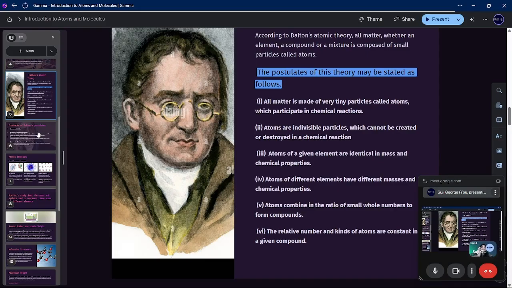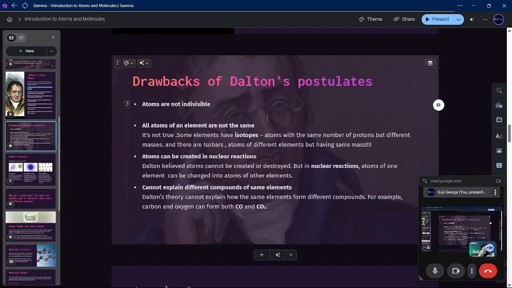Where does the electron come from? So to explain electricity, scientists had to say there are some charges inside this atom. The atom has to be divided. There are some subatomic particles inside it, and thus through many researchers and many tests, they found out that there were some drawbacks in Dalton's postulates.